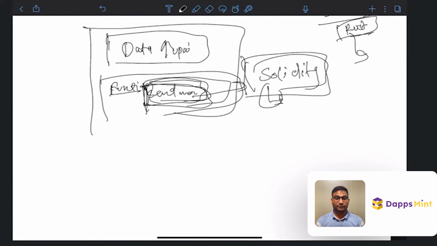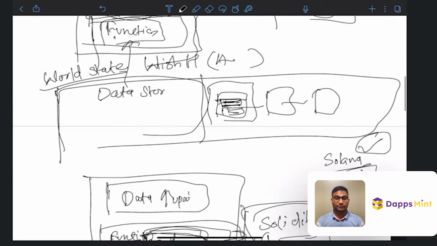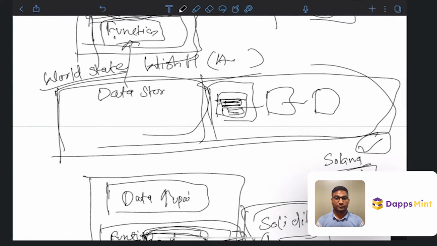Okay, so that's how we store. We divided this blockchain. One is a blockchain itself, where the blocks are there. Inside blocks, we are storing the transactions. Transactions are nothing but some function calls from some of the contracts. Okay, so these are what we call a transaction. That is just calling one of the smart contracts. It could be anything, and those transactions are just updating the world state.